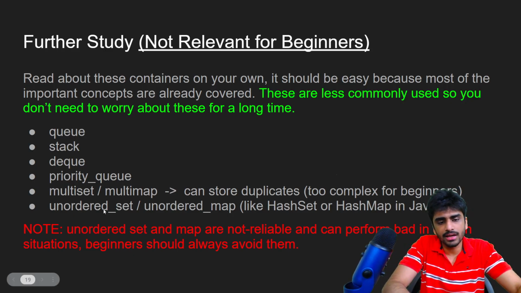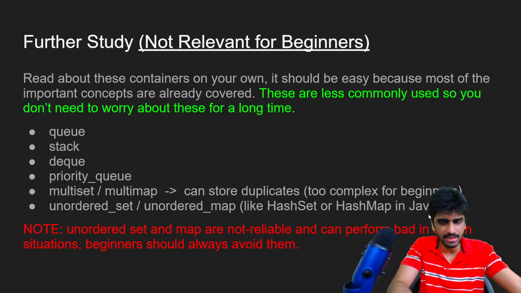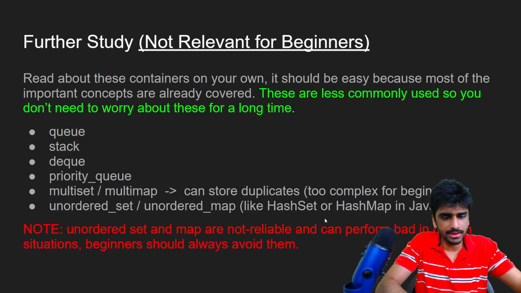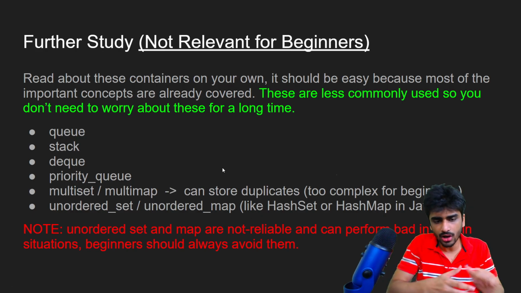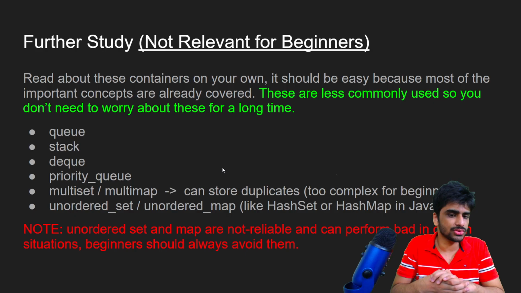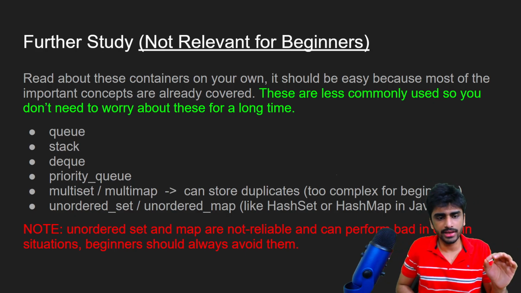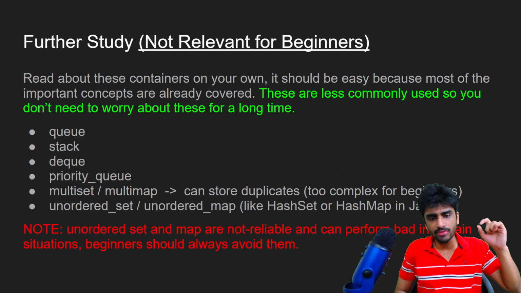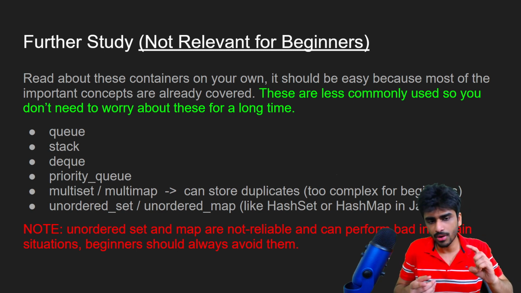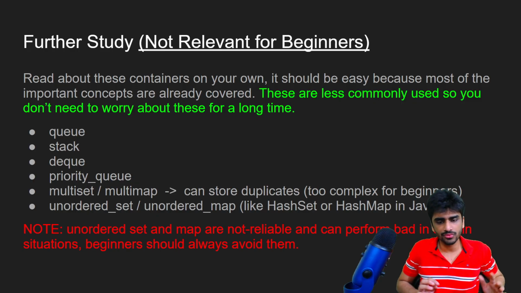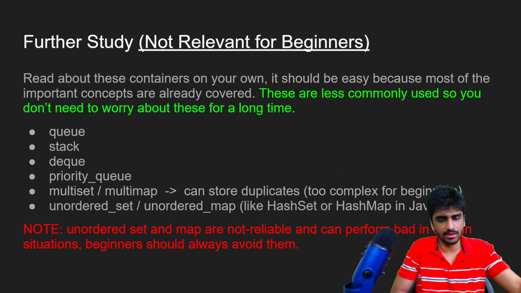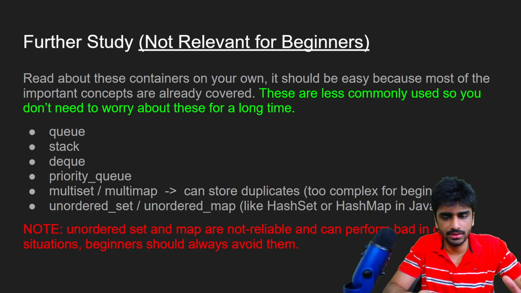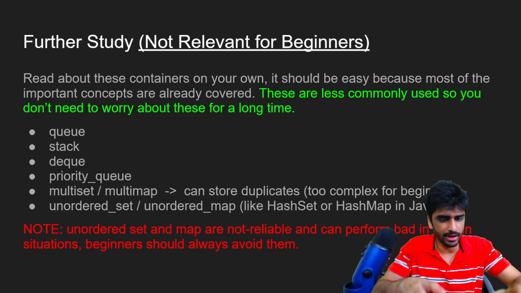It will give you examples of how to use various functions and everything. And then also there are unordered set and unordered map. So this is similar to hash set or hash map in Java, if you are familiar with them. But these are not reliable. So there are a lot of things about these. I don't want to talk about them, but I would say beginners should always avoid them. So you should always avoid using unordered set and unordered map unless you're very sure about how these work, and unless you're sure about how the hashing works, how the collisions work. I would not advise you to use these unordered set and unordered maps in competitive programming, or during online assessments, or in LeetCode or anywhere.